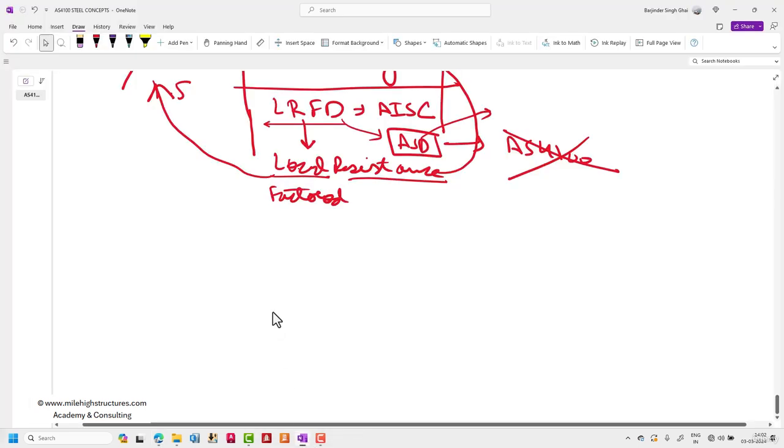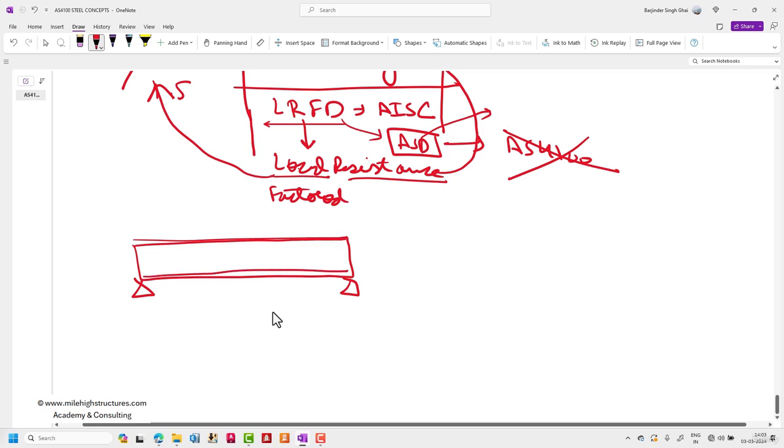That is also simple. Let us suppose we have this structural steel beam which is completely supported at both ends, that is, the flange is completely supported. How is it supported? It may be supported with the help of deck sheet, and we have studs also, and on top of that we have concrete.